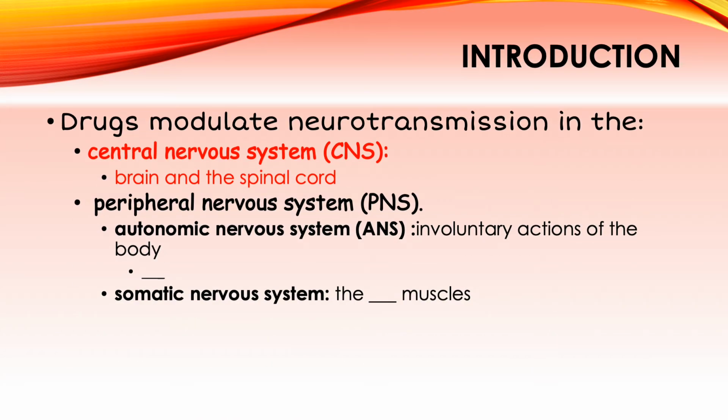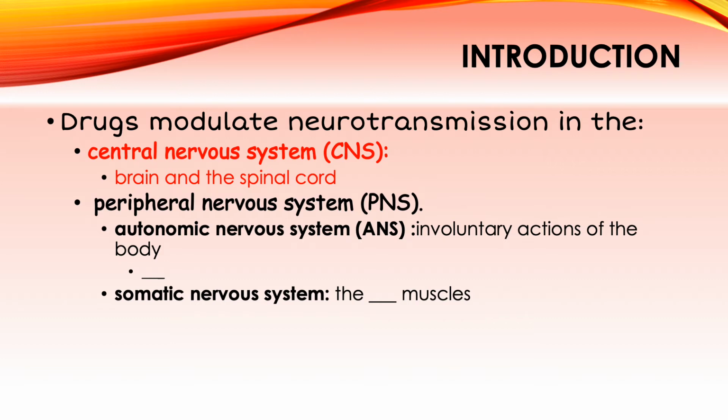Now let us recall the basics of our nervous system. The nervous system modulates our neurotransmissions, or controls our neurotransmitters. The nervous system is divided into two: the central nervous system and the peripheral nervous system.